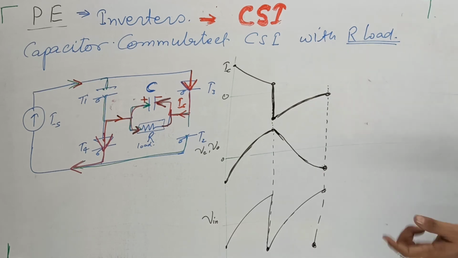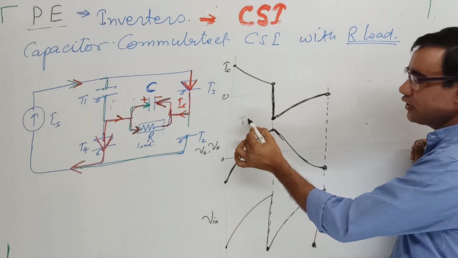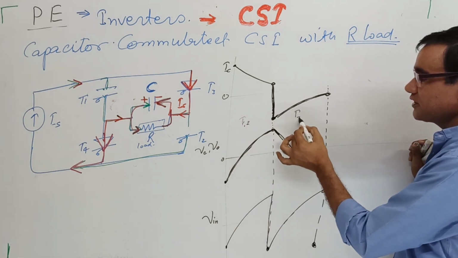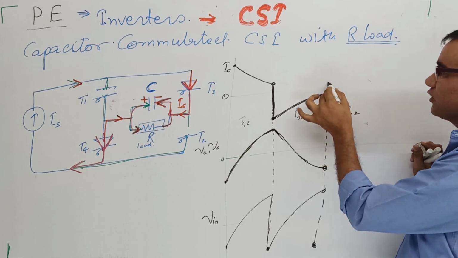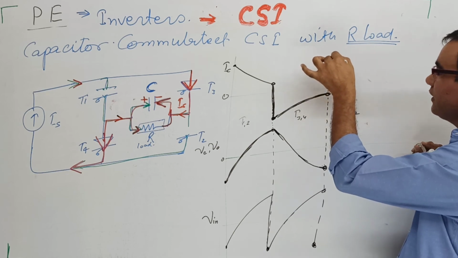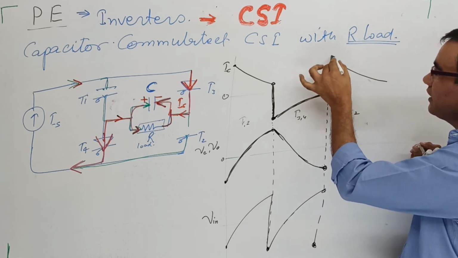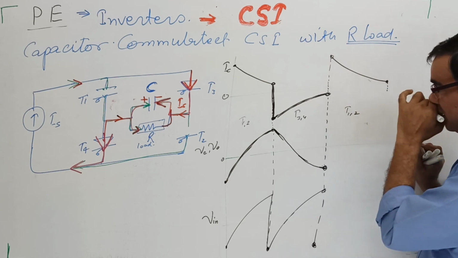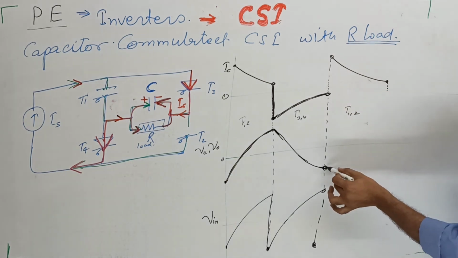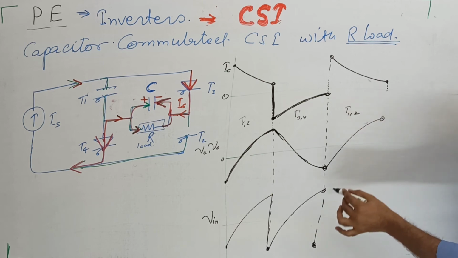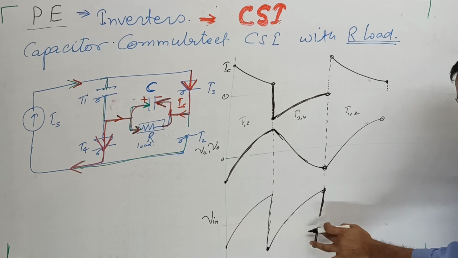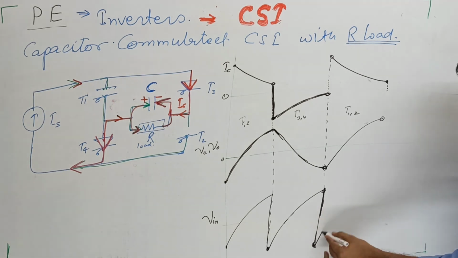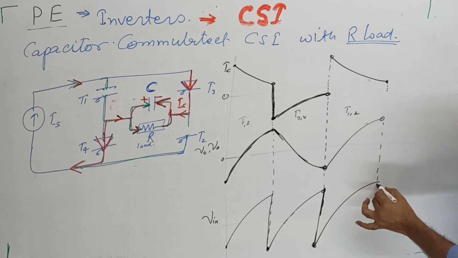Then the next positive half of the cycle, when thyristor 1 and 2 are on, here thyristor 3 and 4 are on, here thyristor 1 and 2 are on. So when 1 and 2 are on, let's go for the positive current, and at the end of the cycle it becomes the value. And here the voltage slowly and slowly becomes positive, and the input voltage sharply decreases, sharply becomes opposite in nature, and then slowly and slowly becomes positive further.